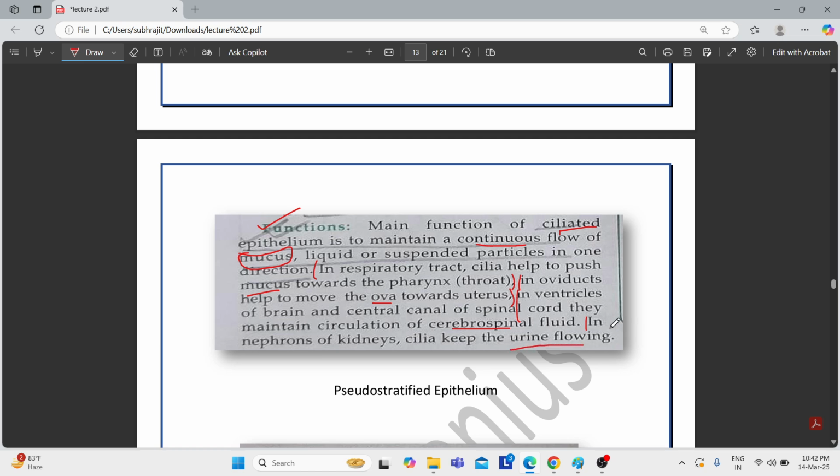So basically the cilia help in the transport or movement of substances. Otherwise, the substances or materials would have accumulated or remained static at a particular position. For their transport or movement, the cilia brush those substances so that the ova, urine, mucus or suspended particles can be transported and can move.